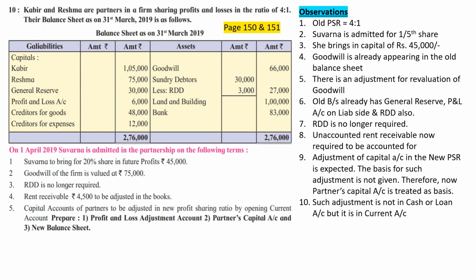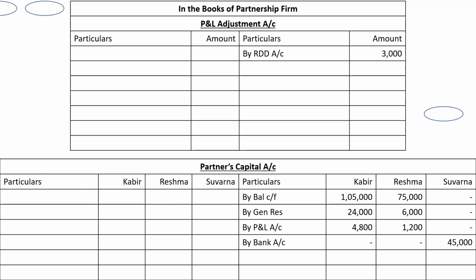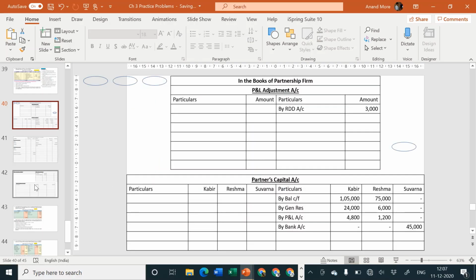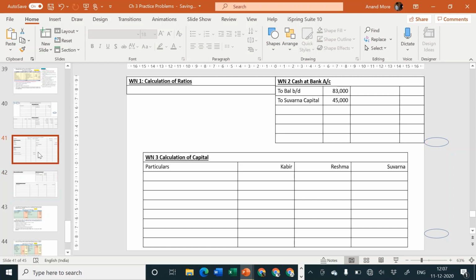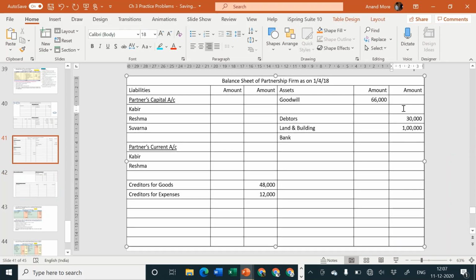In such a situation, we are going to identify is there any existing goodwill or not? Yes, existing goodwill is how much? 66, and new goodwill is how much? 75. That means existing goodwill needs to be appreciated. This is more or less like an adjustment of appreciation of asset. So we can consider add to goodwill, balance sheet asset side goodwill. In the outer column we want 75,000. That means in the inner column we are going to add 9,000.